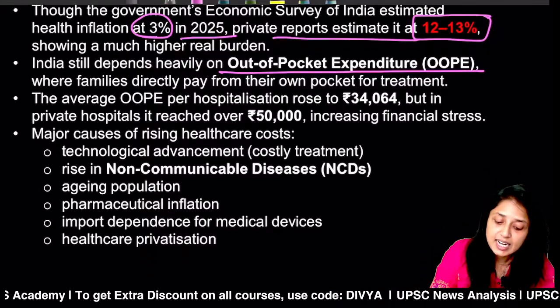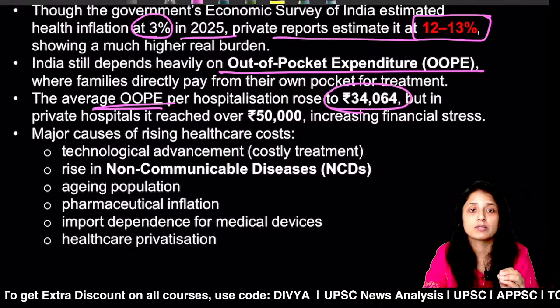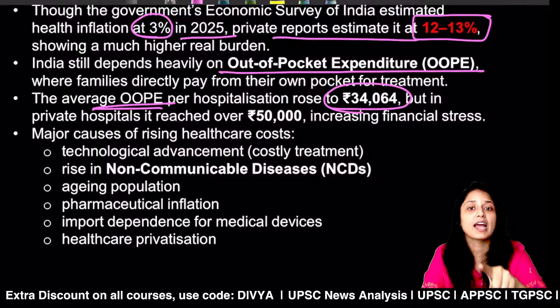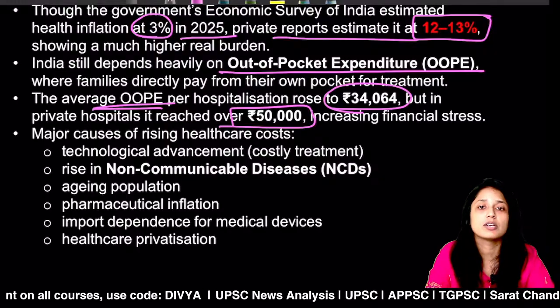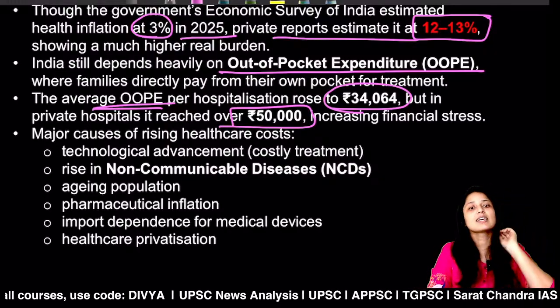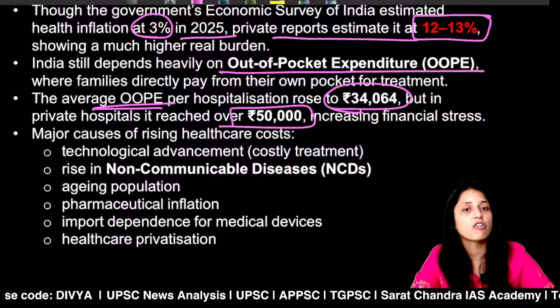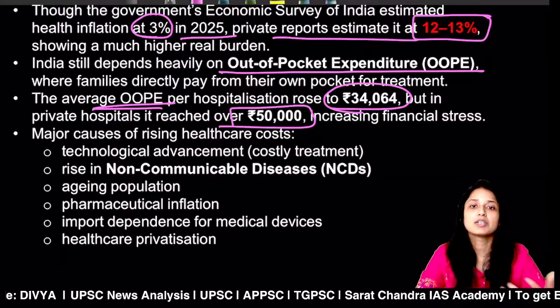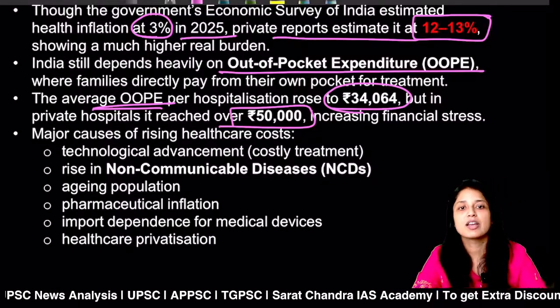The article says that average out-of-pocket expenditure has risen to around 34%, but if you talk about private hospitals, it has reached over 50,000 rupees. Why are we discussing private hospitals? Because at present public hospitals or government hospitals do not have much capacity for treatment, and hence people go to private hospitals, but they are very costly.